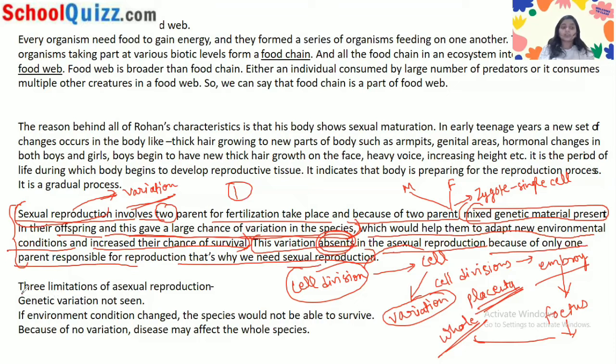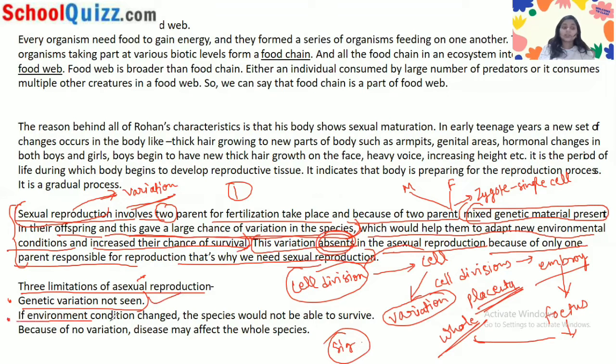Now you have to tell them 3 limitations of asexual reproduction. So, what are the 3 limitations? First, genetic variation is not seen. Yes, I told you that the limitations of asexual reproduction will be the significance of sexual reproduction, because whatever is missing in asexual reproduction is covered by sexual reproduction. So genetic variation is not seen, right?